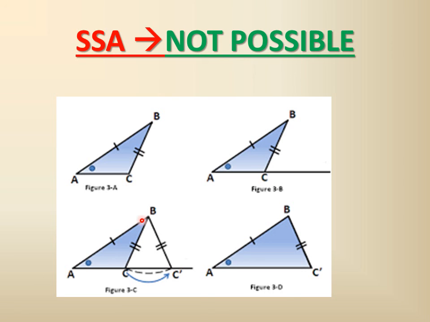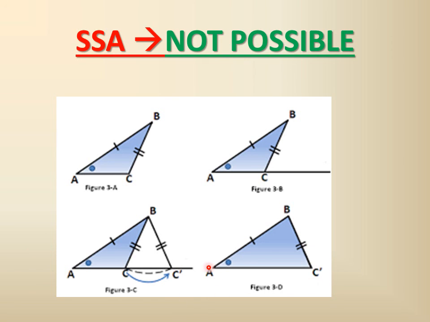So if you consider ABC and ABC dash, the angle remains the same, right? And this side remains the same. Because we have drawn an isosceles triangle on this line AC, extended to C dash, we get another triangle ABC dash.